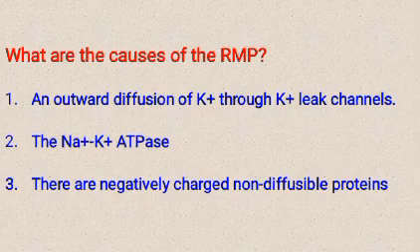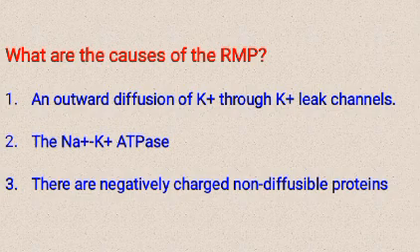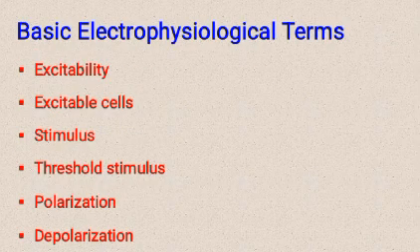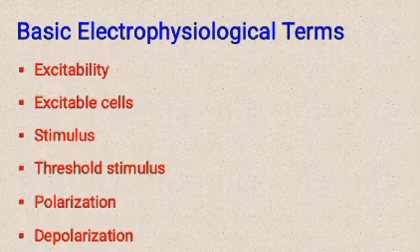What are the causes of the RMP? 1. An outward diffusion of K+ through K+ leak channels. 2. The sodium-potassium ATPase. 3. There are negatively charged non-diffusible proteins. Basic electrophysiological terms: excitability, excitable cell, stimulus, threshold stimulus, polarization, depolarization, repolarization, hyperpolarization.